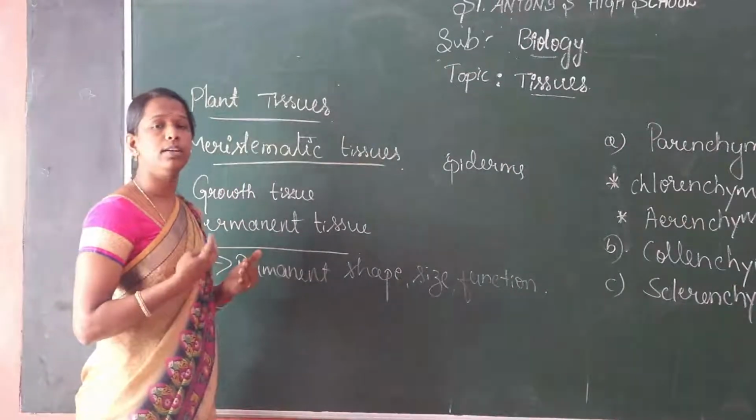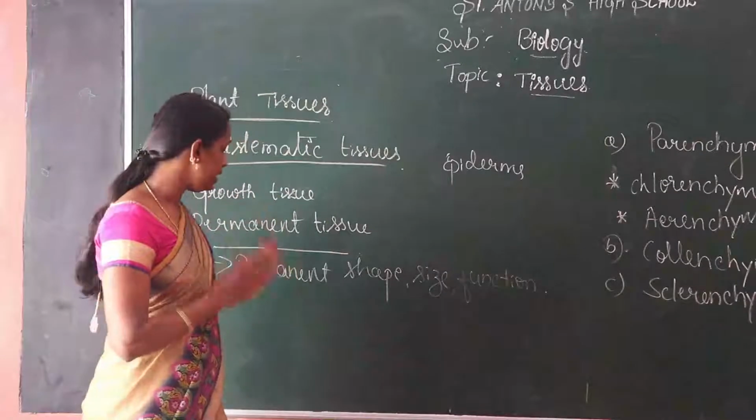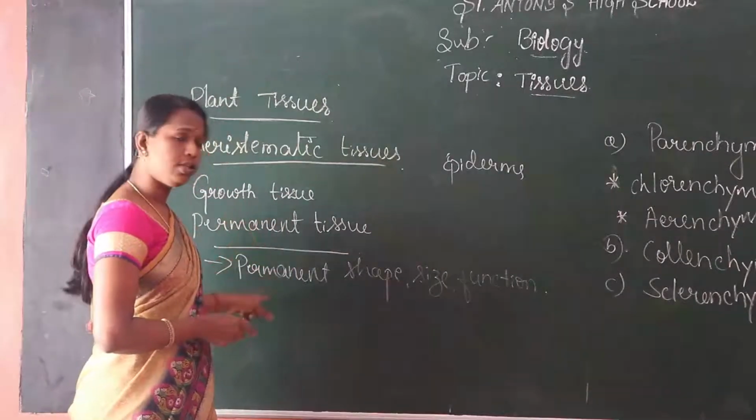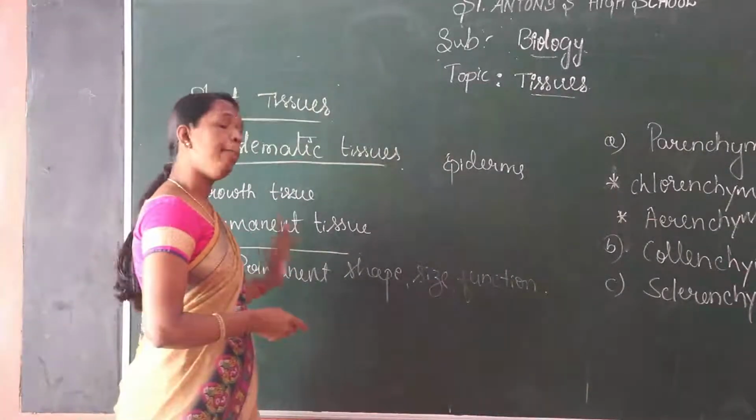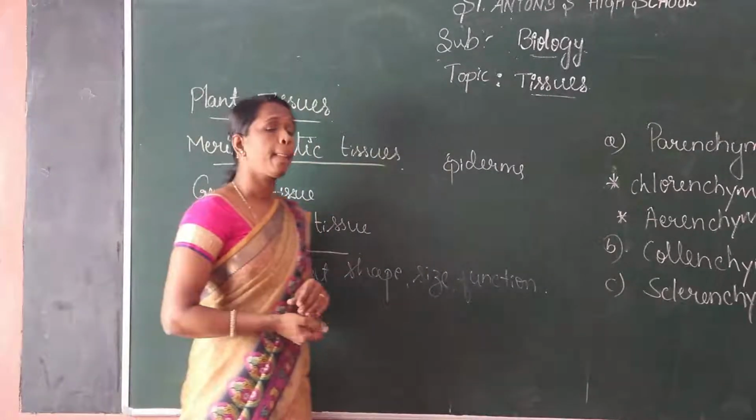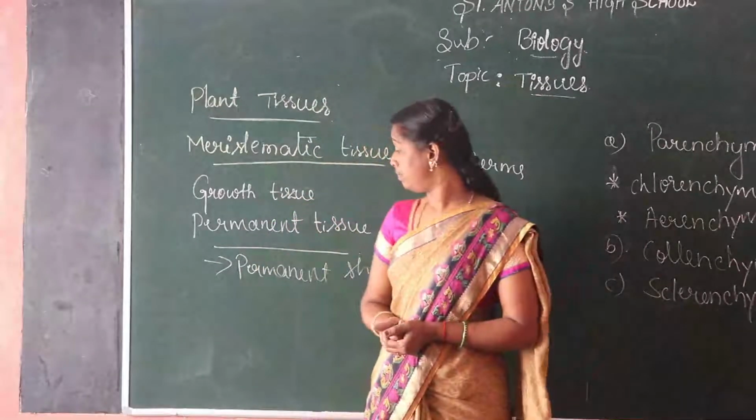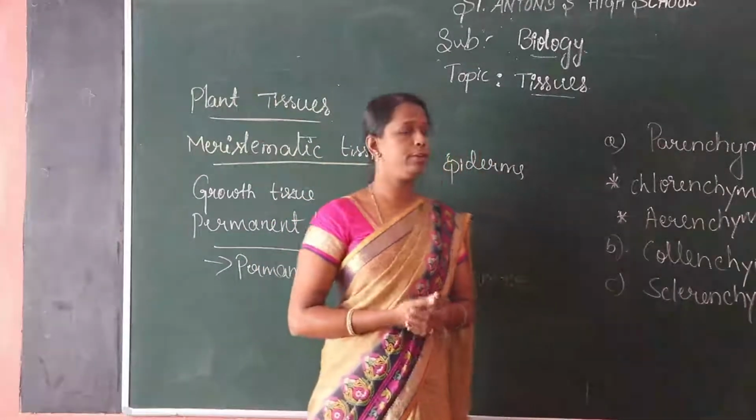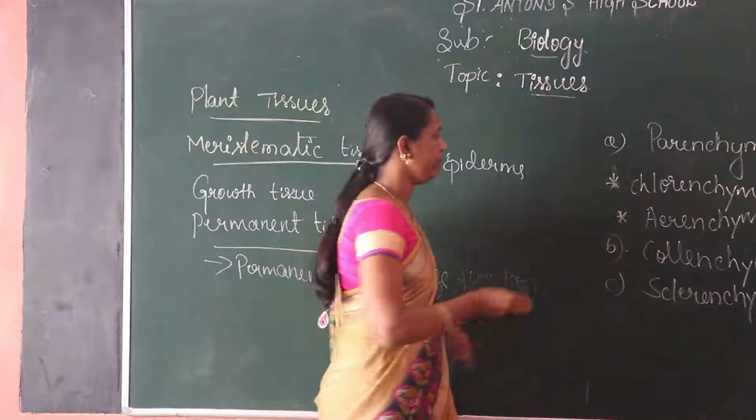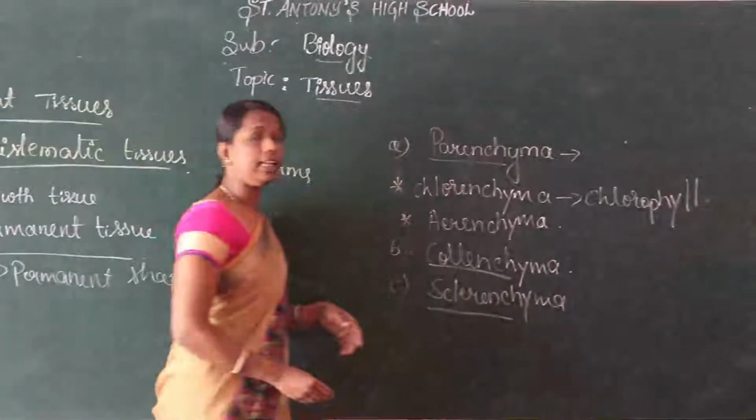The next tissue is called permanent tissue. Permanent tissue gives the permanent shape, size and function of the plant. Listen carefully. There are three types of permanent tissues. The first one is parenchyma, the second one is collenchyma, and the third one is sclerenchyma.